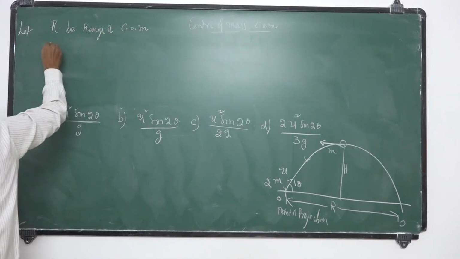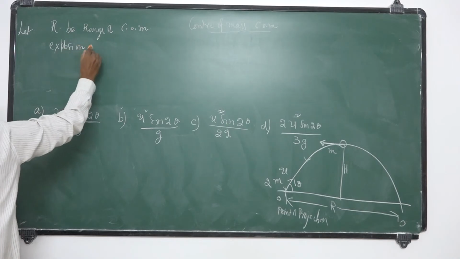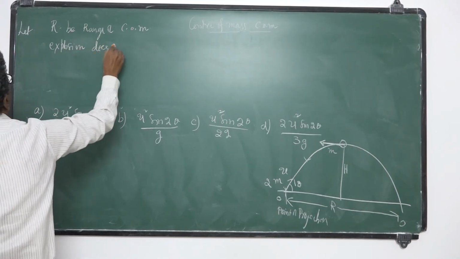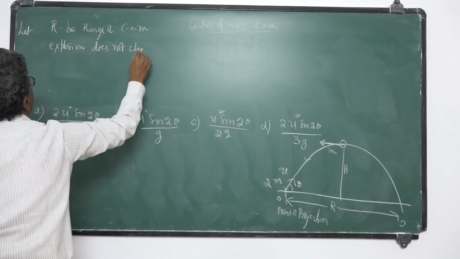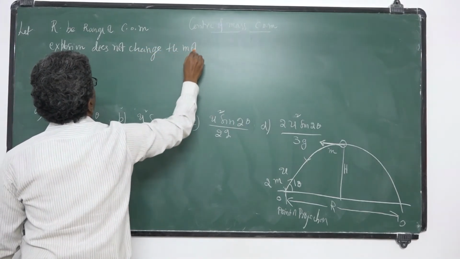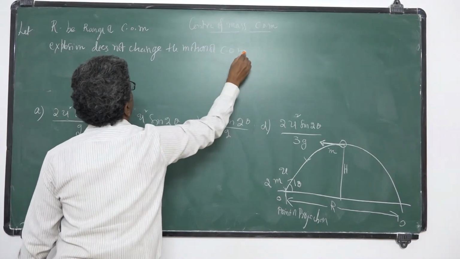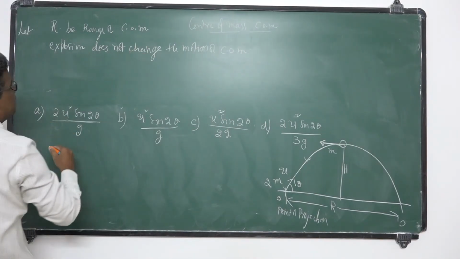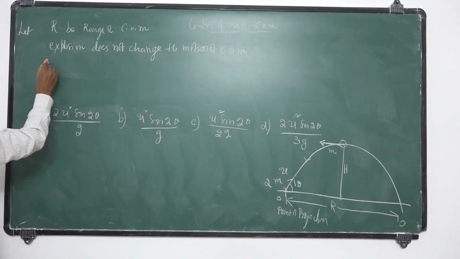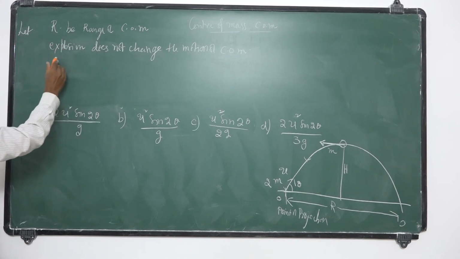Explosion does not change the motion of the center of mass. It is an internal process. Explosion does not change the motion of the center of mass. Let R be the range of the center of mass.